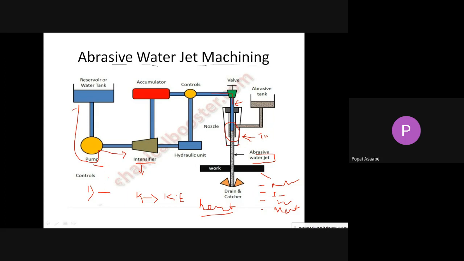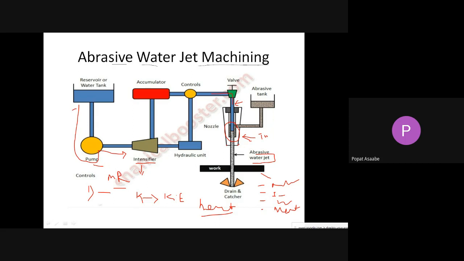The material removing rate is low. Then in this process we are using abrasives, and that abrasive we can use only one time, meaning we cannot reuse it.